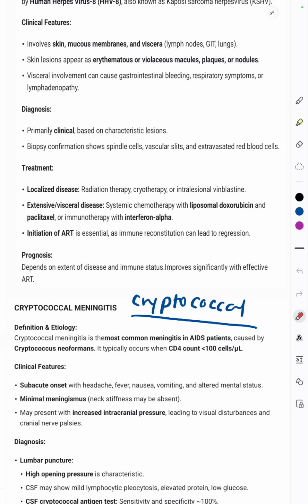Then apart from that, biopsy confirmation shows the spindle cells, slit-like spaces, and extravasated RBCs. Treatment: if it's a localized disease, then radiotherapy is given, cryotherapy can be given, and intralesional vinblastine can be given. If it's extensive or visceral disease, then therapy should be started with liposomal doxorubicin, paclitaxel, or immunotherapy with interferon alpha. The initiation of ART is essential as immune reconstitution can lead to regression.